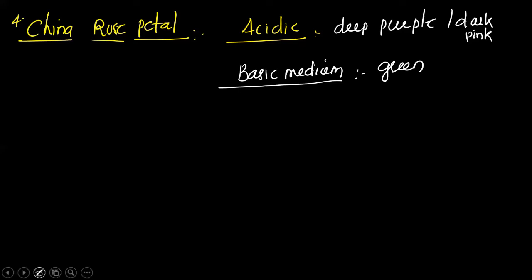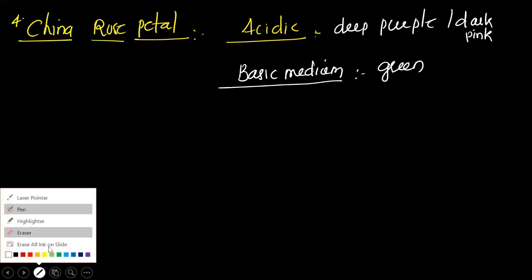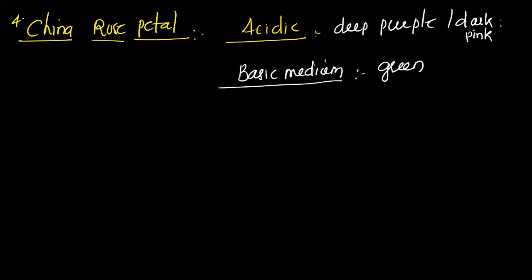For China rose petal, more conveniently you can remember dark pink. Purple also okay, but dark pink will be more accurate. So basic medium, green color. Acidic medium, dark pink color. Clear? So we have studied the four natural indicators. One is litmus, second one is turmeric, third red cabbage juice, fourth one is China rose petal.